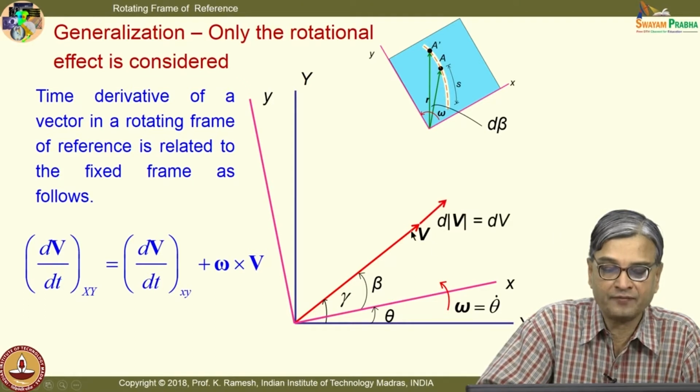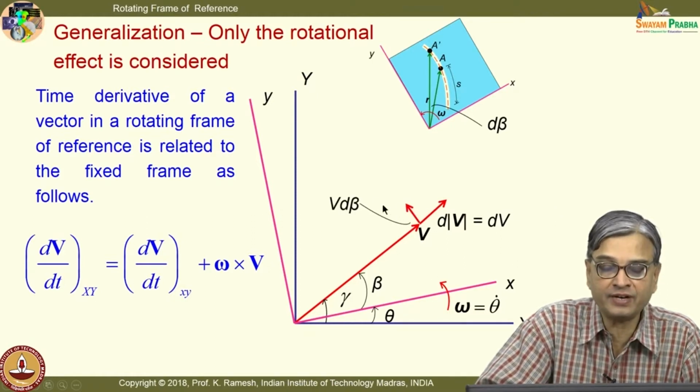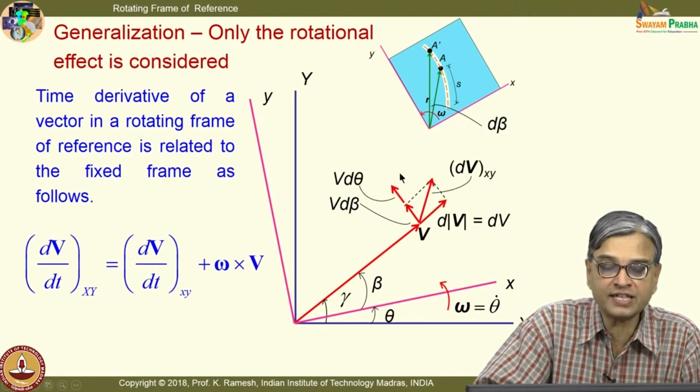So, the vector has a magnitude change as well as a directional change. A rotating observer is able to observe only this change in the vector because of the directional change, whereas a fixed observer will also see the change because of the rotation d theta.